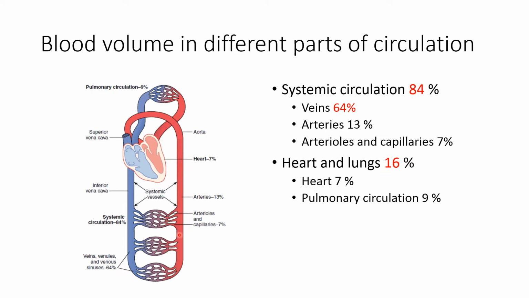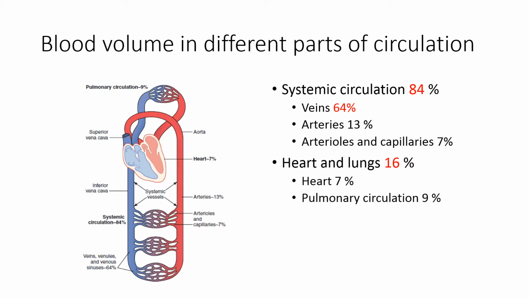In the systemic circulation, 84% of the blood volume is present, in which arteries contain 13% of the blood volume, and arterioles and the capillaries contain 7% of the blood volume. Now look at the veins, venules and venous sinuses. Veins, venules and the venous sinuses contain 64% of the blood volume in the systemic circulation. So the majority of the blood volume, 64%, is present in the systemic circulation only in